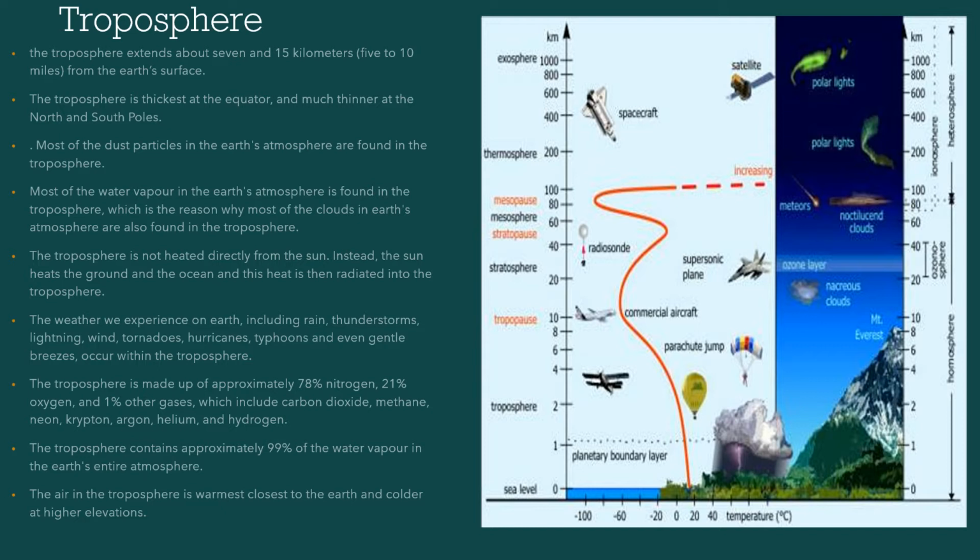The troposphere is made up of approximately 78% nitrogen, 21% oxygen, and 1% of other gases, which include carbon dioxide, methane, neon, krypton, argon, helium, and hydrogen. The troposphere contains approximately 99% of the water vapor in the Earth's entire atmosphere. The air in the troposphere is warmest closest to the Earth and colder at higher elevations.